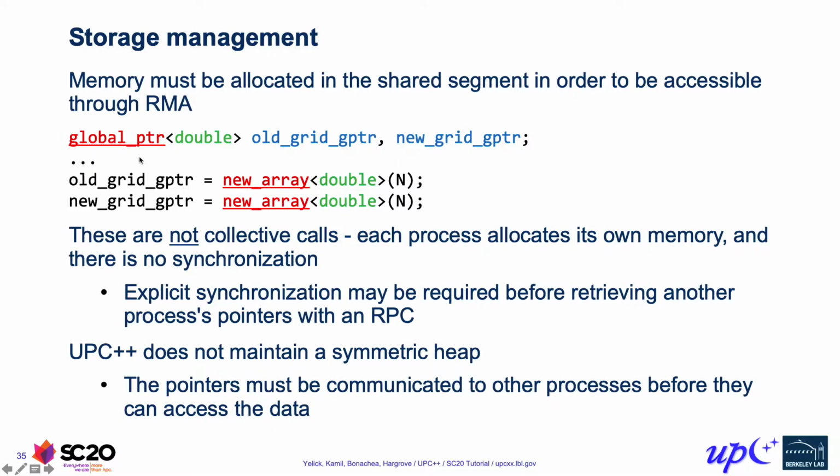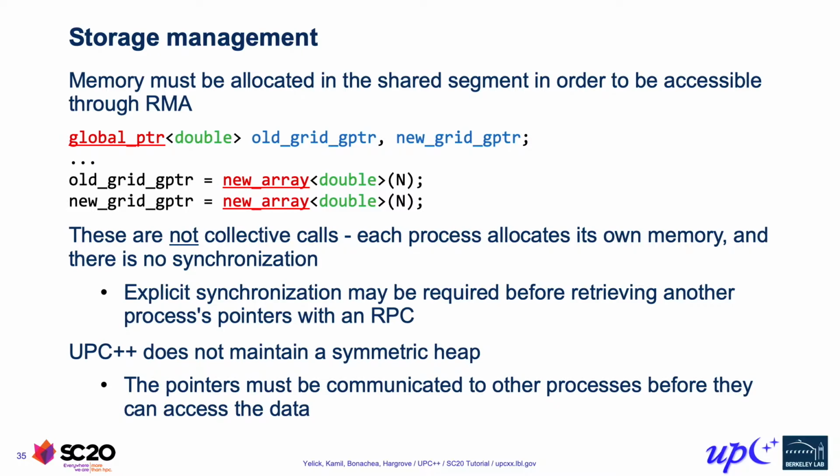So we get a global pointer back from the allocation. For our local computation, we don't actually want to be using the global pointer for that directly. First of all, the syntax for accessing the underlying memory is using an rput or an rget. And again, our reasoning for that is that we don't want syntax to be hiding communication. So rput and rget make it explicitly clear that this is doing communication.